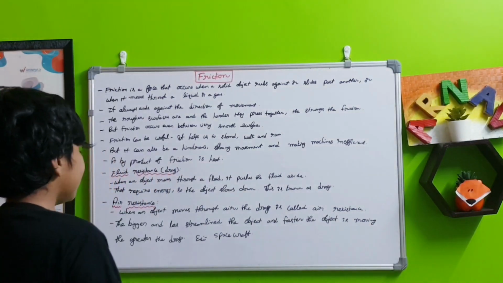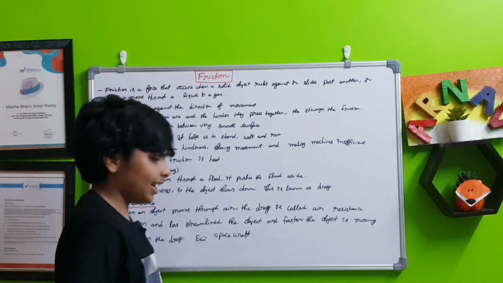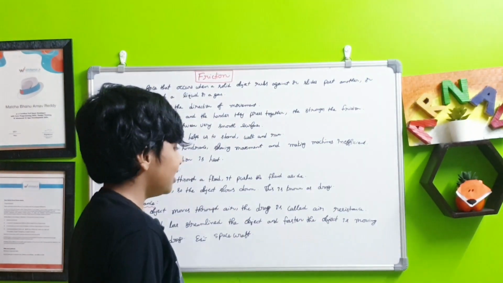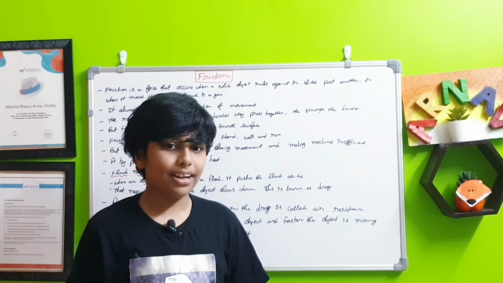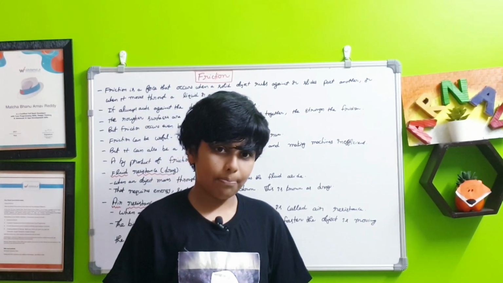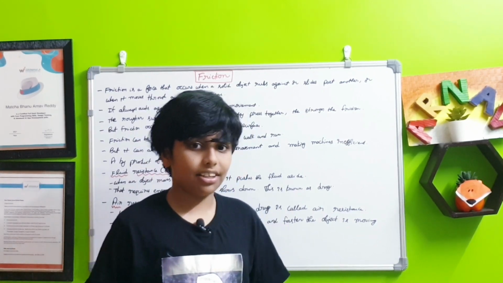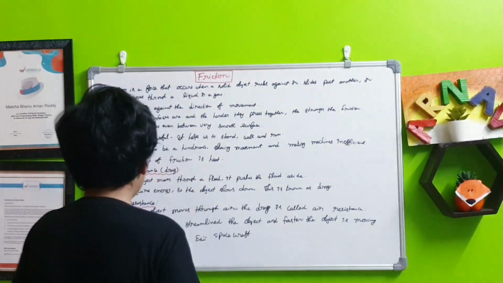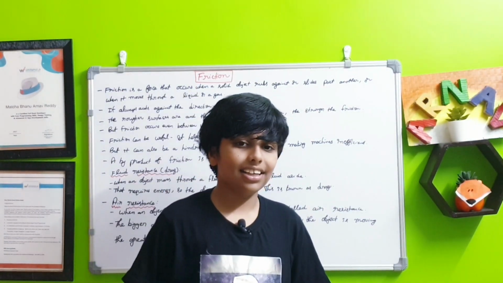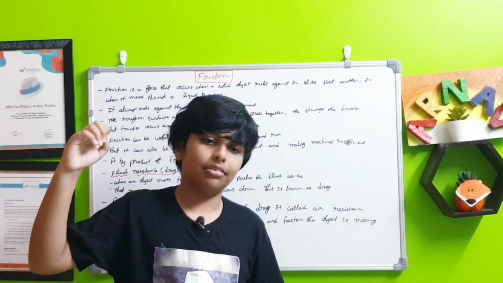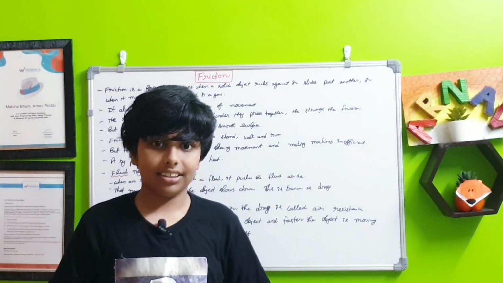The bigger and less streamlined the object and the faster the object is moving, the greater the drag applied. Another example is the airplane. Because of this drag, many other things are applied to make the airplane go more easily instead of using that much fuel. An example of the drag here is when a spacecraft falls down from space to the Earth's surface.